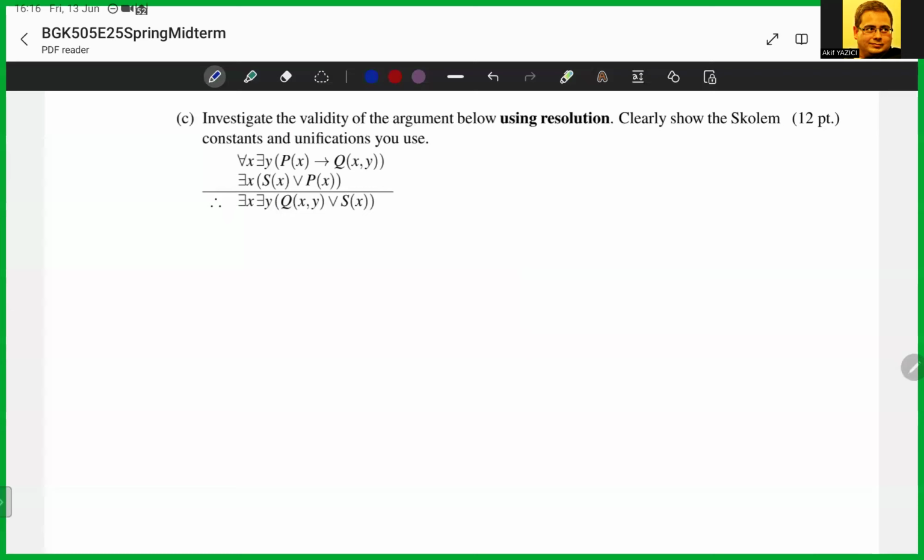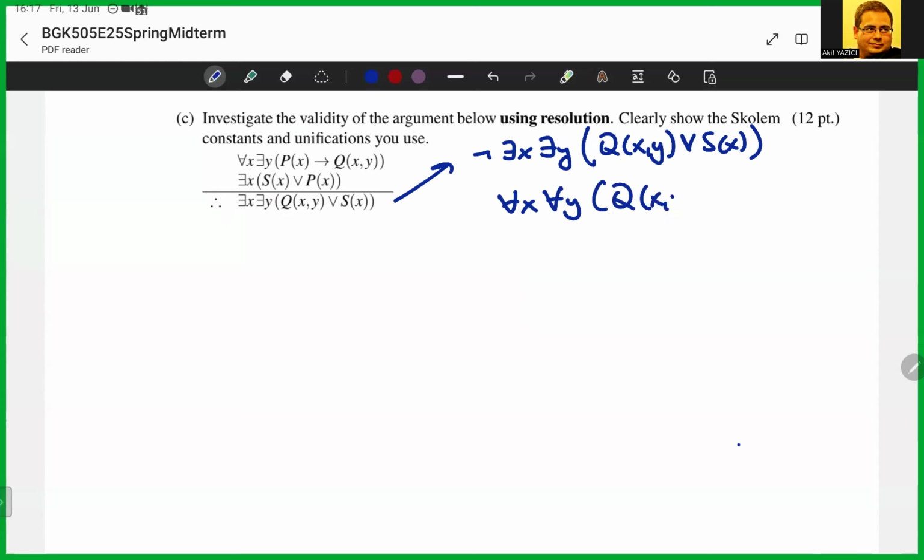So negate this: there exists X, there exists Y, Q of X, Y, or S of X. Now, this will become for all X, for all Y, negation of this entire thing. And that will be, by De Morgan's law, not Q of X, Y, and negated S of X.